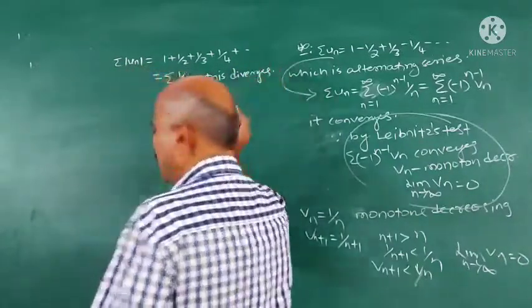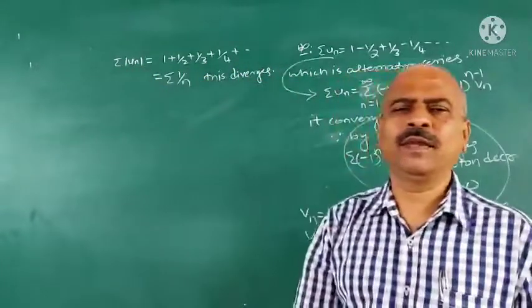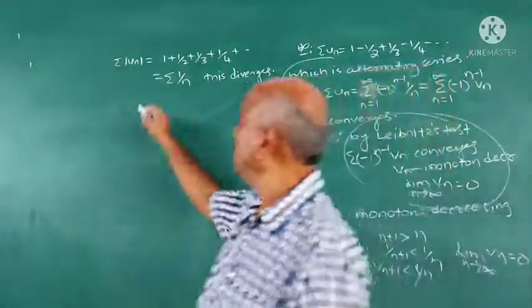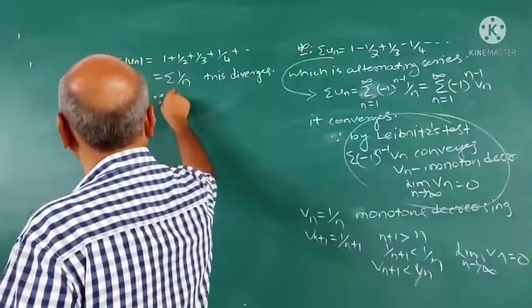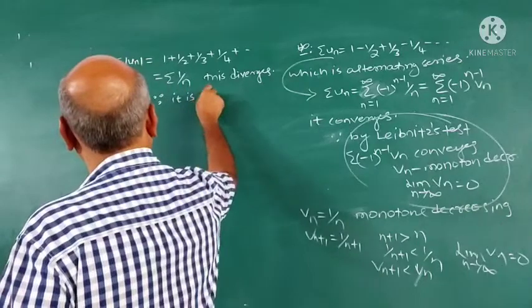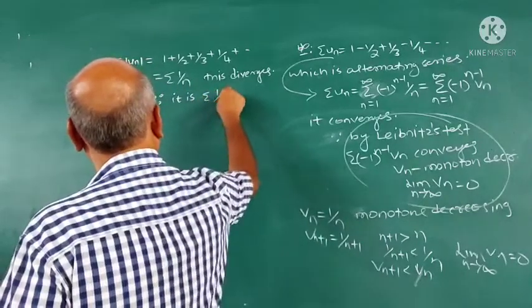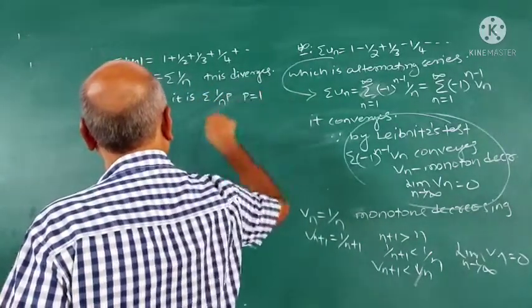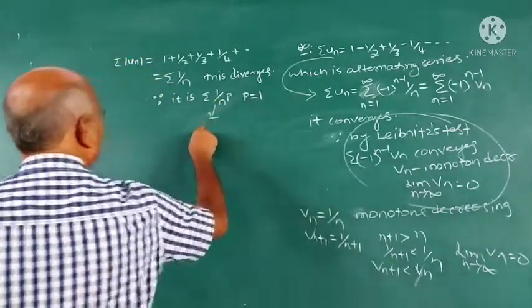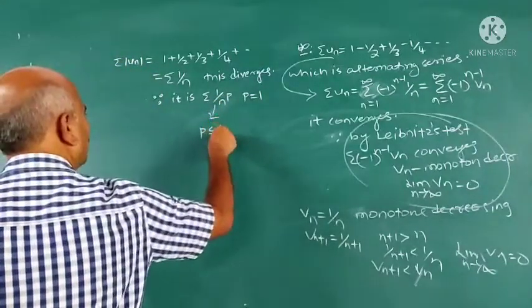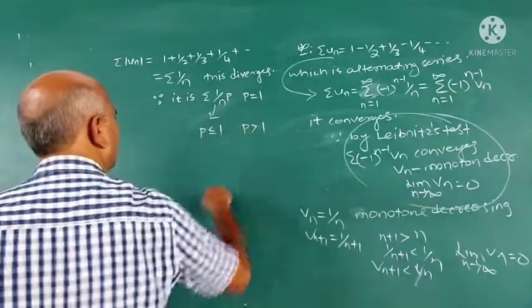Anybody, why it diverges? It diverges because it is sigma 1 upon n raised to p, where p is equal to 1. And this diverges if p is less than or equal to 1, converges if p is greater than 1.